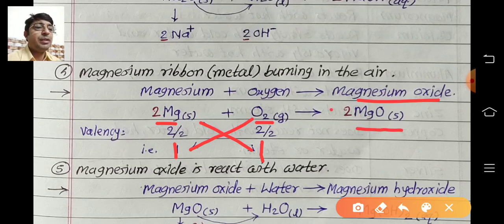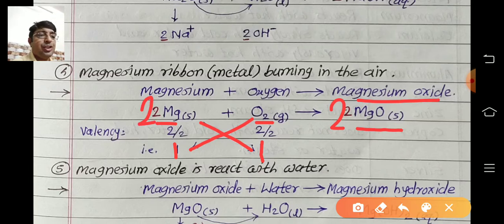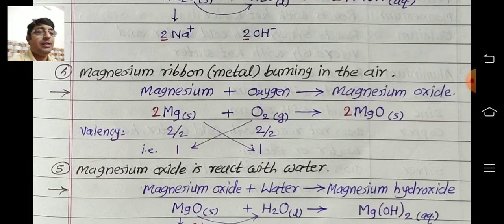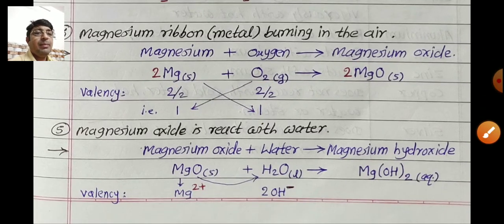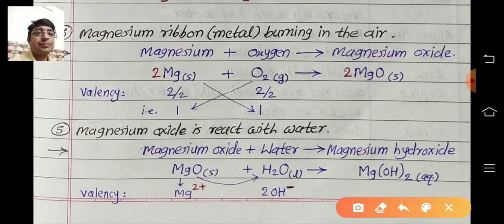For balancing, multiply MgO by 2 and magnesium by 2. So the reaction is balanced, giving magnesium oxide. This is the second example where an alkali forms. Magnesium oxide reacts with water to form magnesium hydroxide. This is the second example of an alkali, magnesium hydroxide.